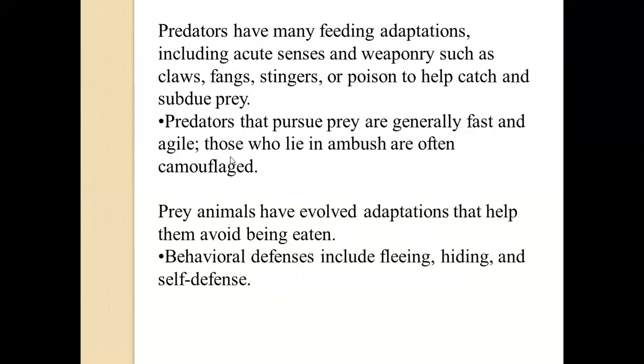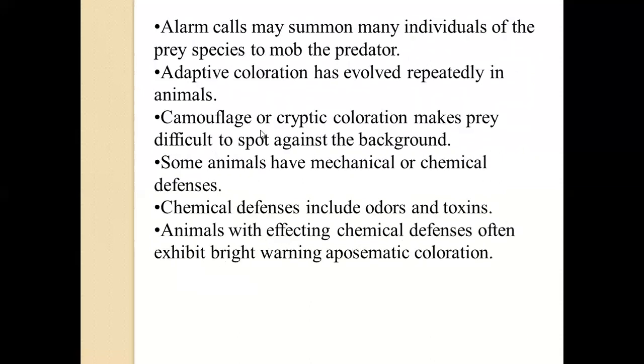Prey animals also have developed some adaptations that help them avoid being eaten. It could be fleeing, that is, they run as fast as or faster than the predators, hiding, and self-defense. Sometimes the prey will give alarm calls and summon many individuals of the prey species to mob the predator. So when there are many prey, the predator might be a little worried about attacking that particular prey. Then adaptive coloration has evolved repeatedly in animals, so they change their color according to the surroundings.